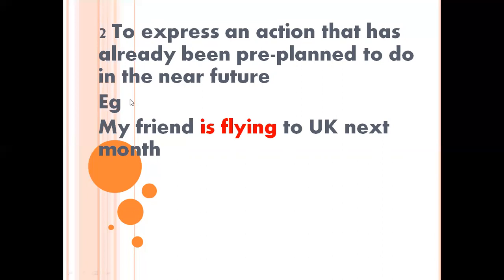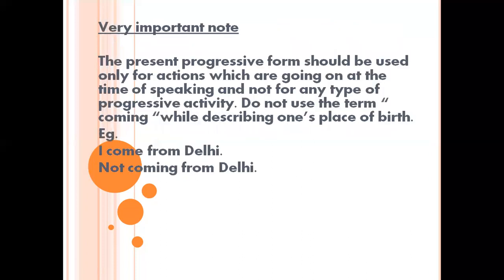You know that my friend is singular, that's why is plus fly plus ing. My friend is flying. Any confusion?